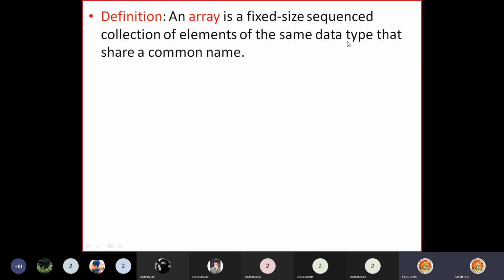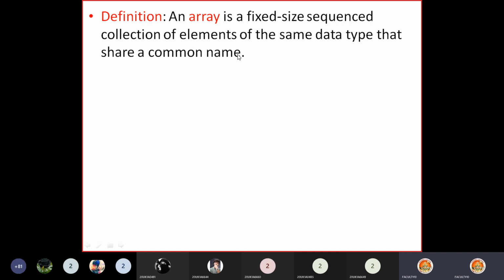Same data type. Please remember, in an array we can store elements of the same data type. All the 100 elements must be integer type, or all floating point type, or double type or character type. Only same data type elements can be stored in an array, and all these elements share a common name.